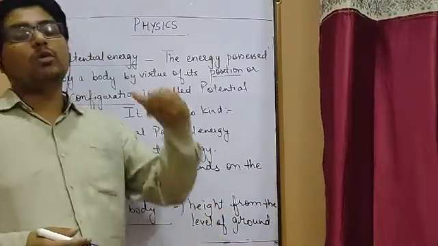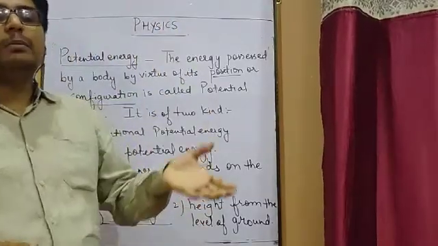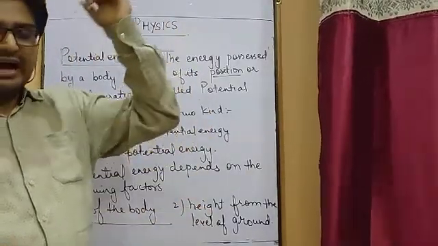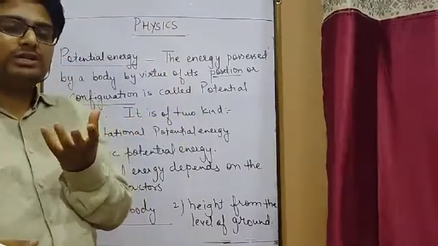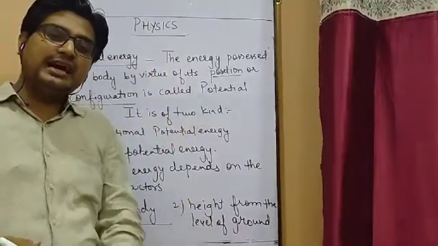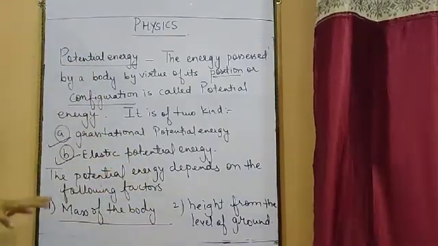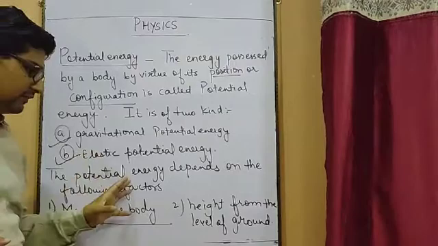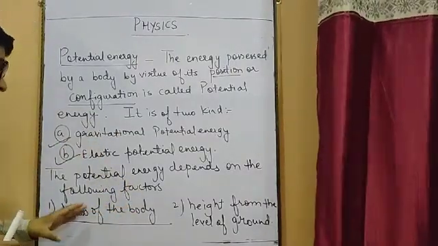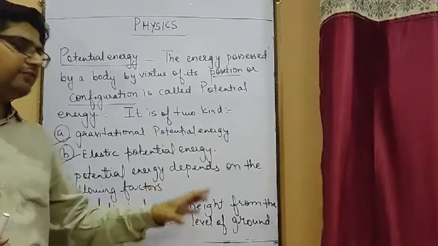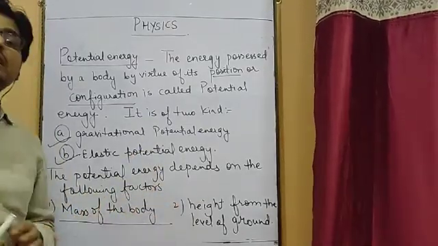As compared to the ground, how much is the height of that body? If the body is present at a huge height, it will gain more potential energy, and if the body is placed at a lesser height, it will have less potential energy. So the factors are the mass of the body and the height from the level of the ground, that is, mass and height.